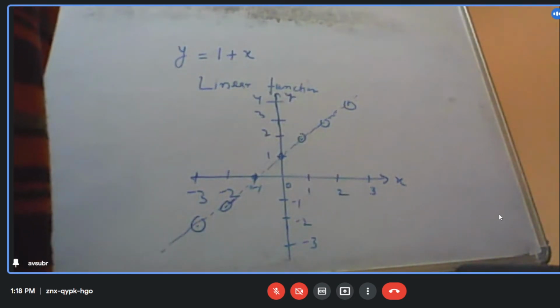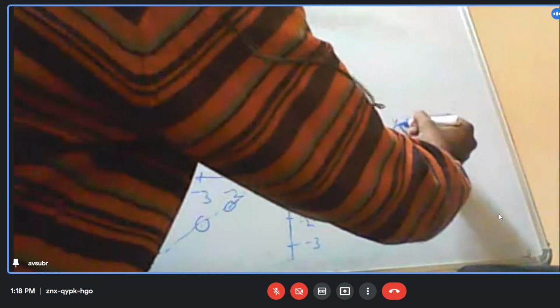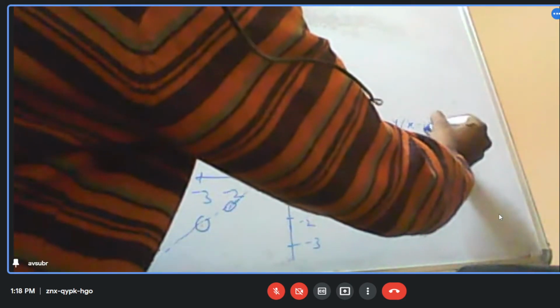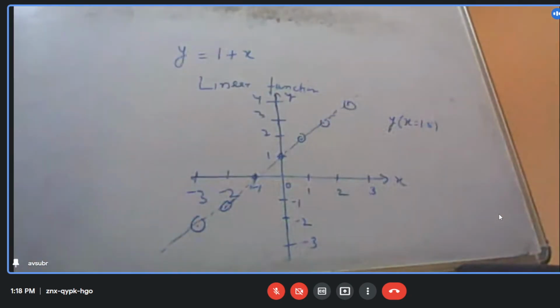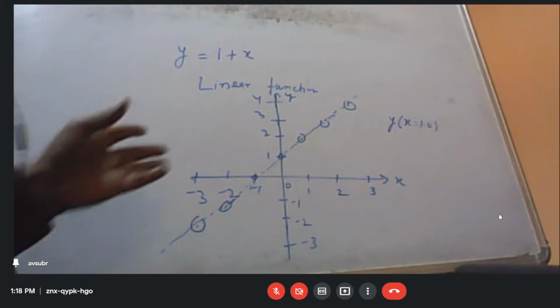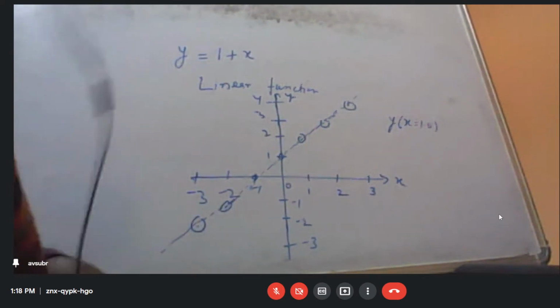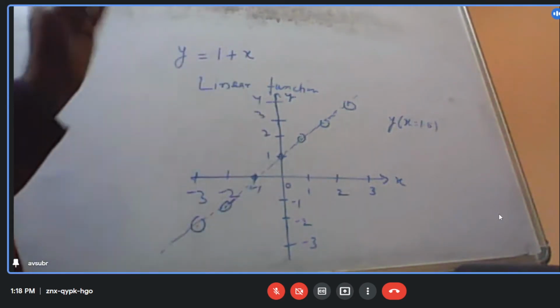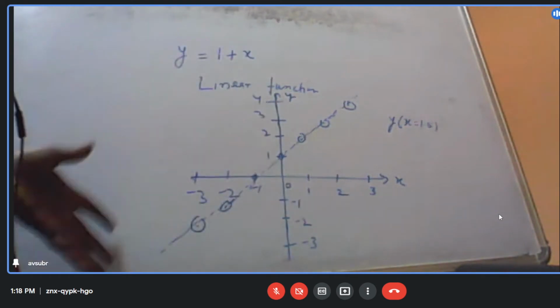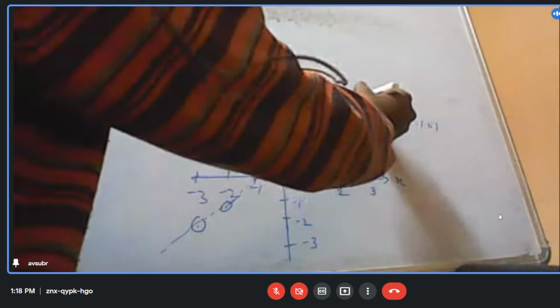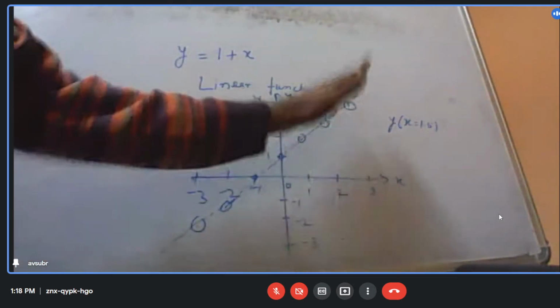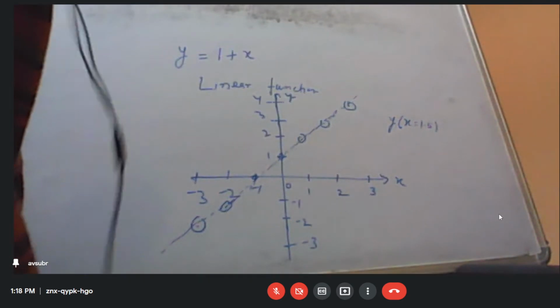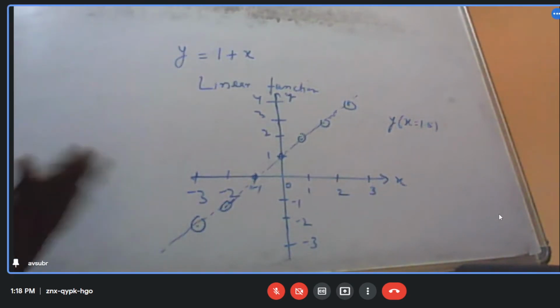Now, if I ask you to find the value of y at x equal to 1.5, what will be the value? 2.5. Simply, you have to put x equal to 1.5 here and you can find this value. So suppose I have data points from -3 to +3, I can find any value in between.